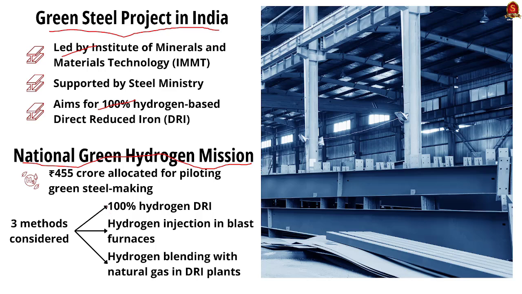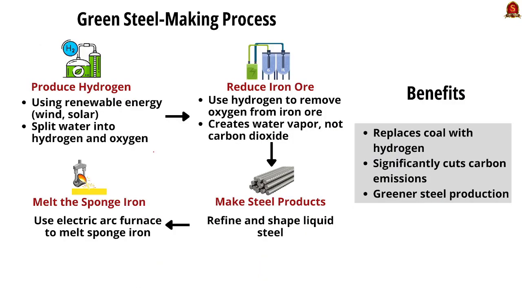The first one is 100% hydrogen based direct reduced iron. The second one is hydrogen injection in the blast furnaces. The third one is hydrogen blending with natural gas in DRI plants, that is direct reduced iron plants. Moving on, let's see the green steel making process. It starts with the production of hydrogen. It makes use of renewable energy such as wind and solar. It is done by splitting water into hydrogen and oxygen respectively.